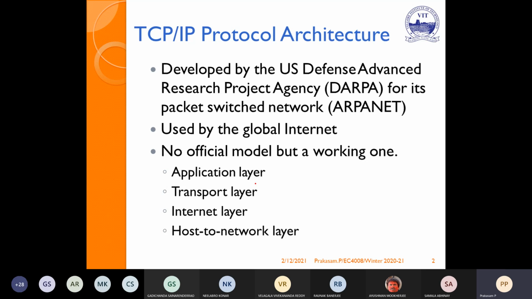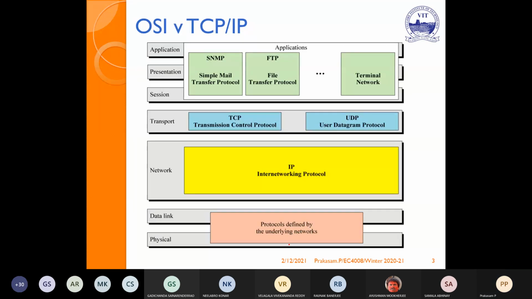If you see here, compared to the 7 layers in OSI, here it is 4 layers: application, transport, internet, and host to network layer. If we compare OSI versus TCP/IP, the application, presentation, and session layers are called the application layer in TCP/IP. The transport layer is called the same, transport layer. The network layer is called the internet layer. The combination of data link and physical is called the host to network layer.